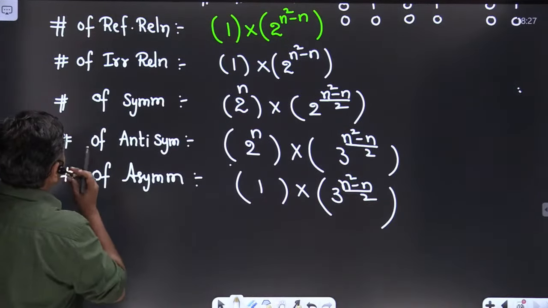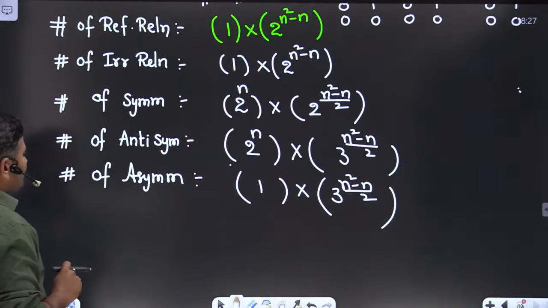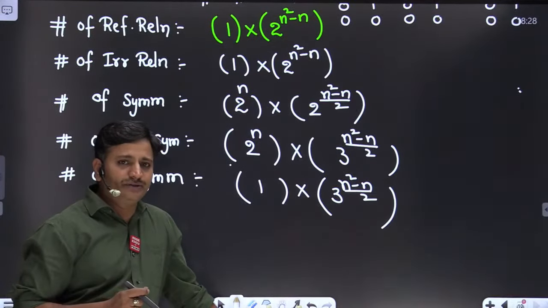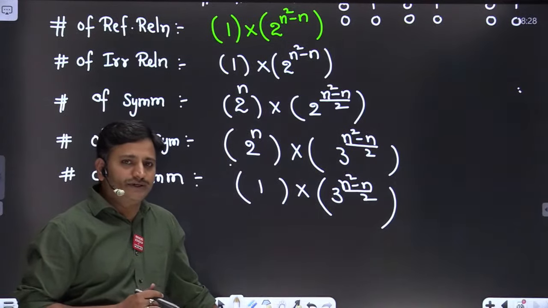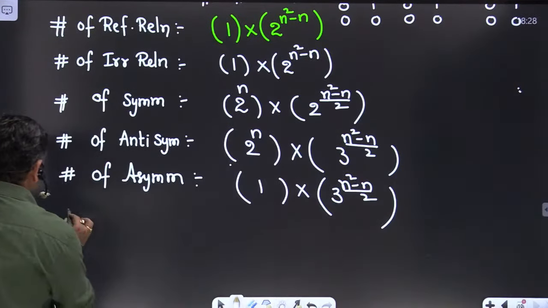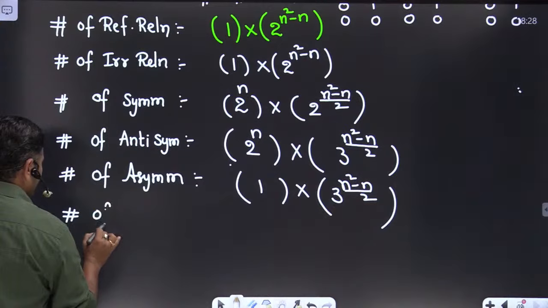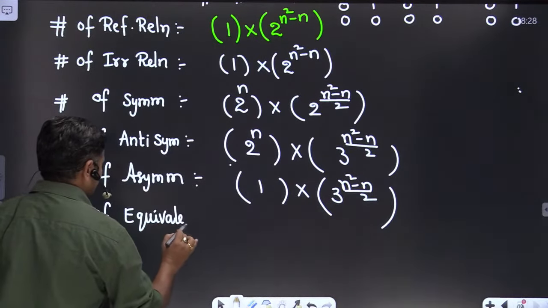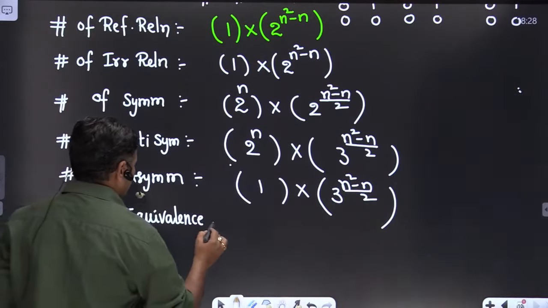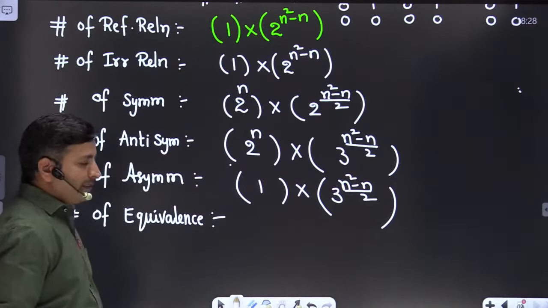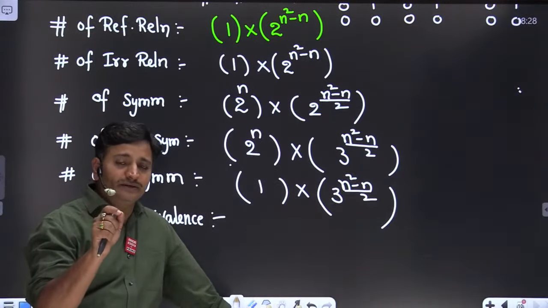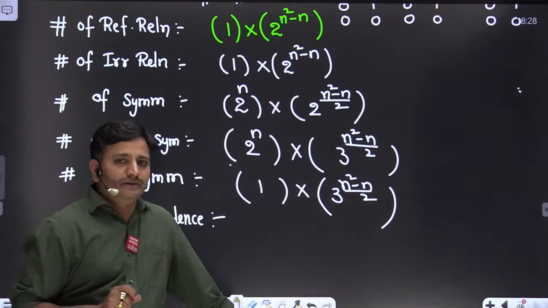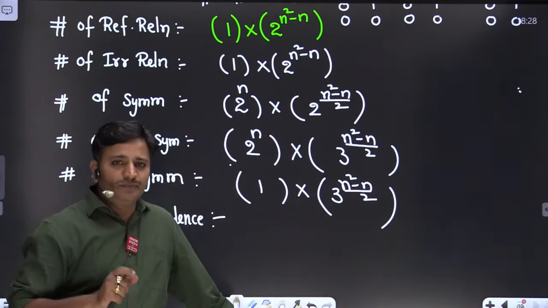So after asymmetric relation, what do we have to discuss? Reflexive is completed, irreflexive completed, symmetric, antisymmetric, and asymmetric are completed. Friends, here we don't have any formula for finding transitive relations. Therefore, I am not discussing a formula for transitive relations, friends. Okay. But we have one formula for finding the number of equivalence relations, friends. The number of equivalence relations on a set of n elements is equal to the Bell number Bn, friends. That is one formula which I already provided in the notes. Please refer to those notes, friends.